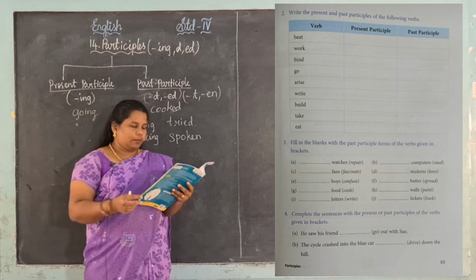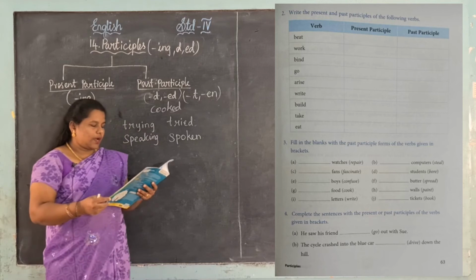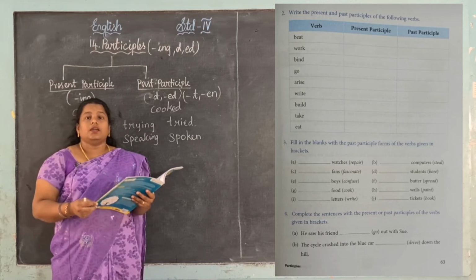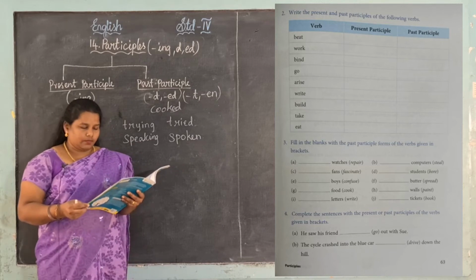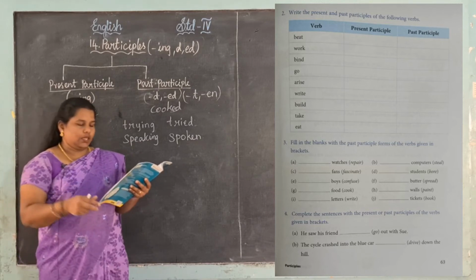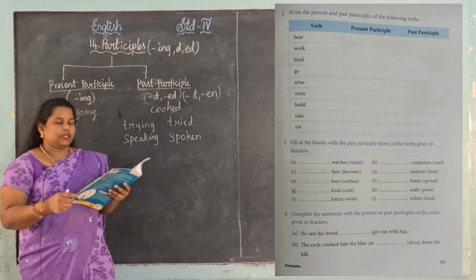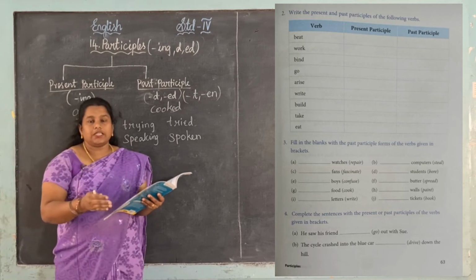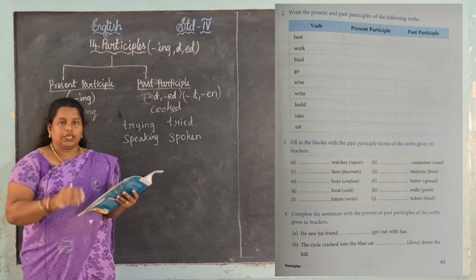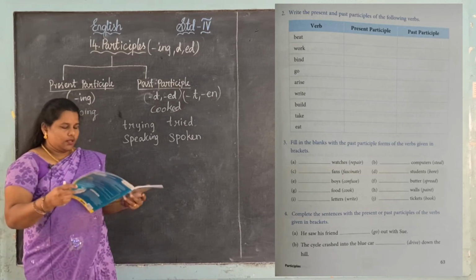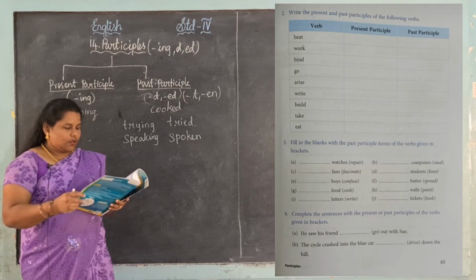Built. Okay, then next one, take changes into taking. What is the spelling of taking? You want to strike out the e, right. Next one, taken. Then eat, change into present participle, we want to add ing, so eating. Then past participle, eaten.